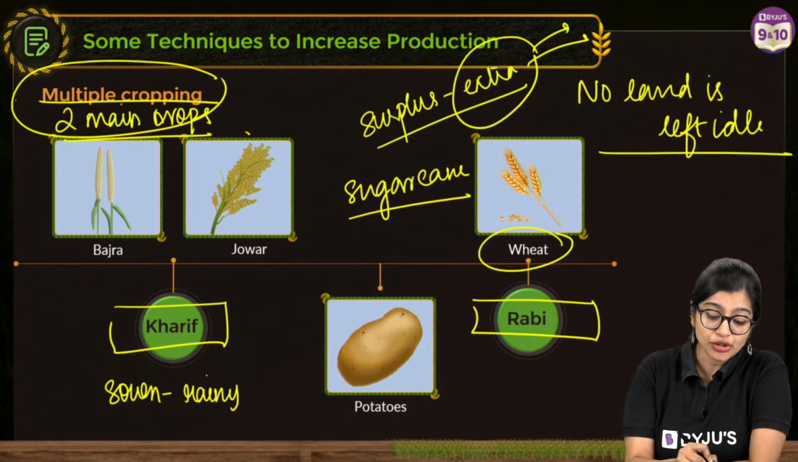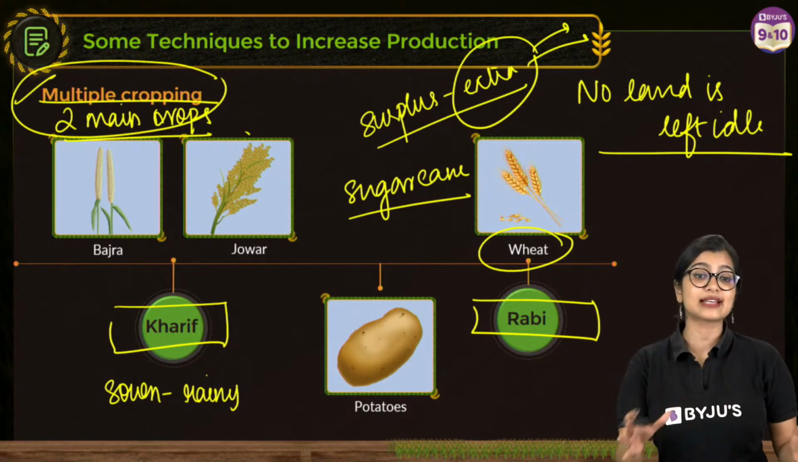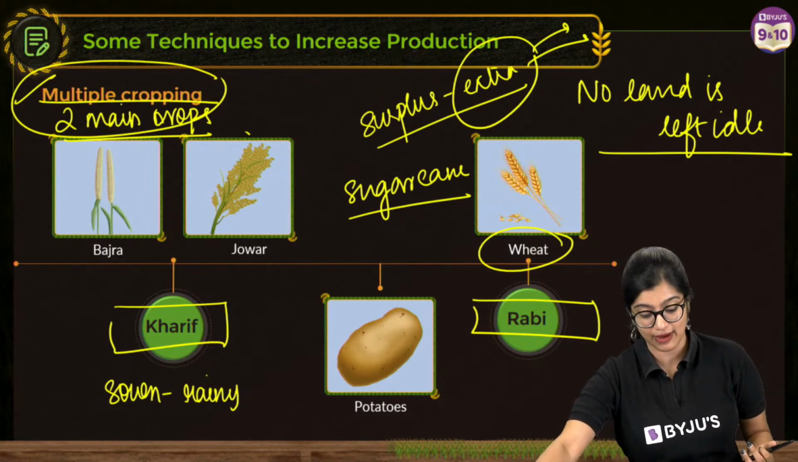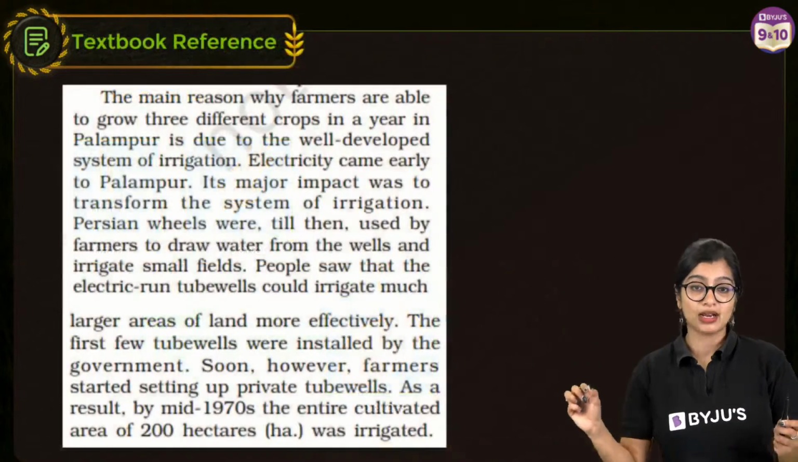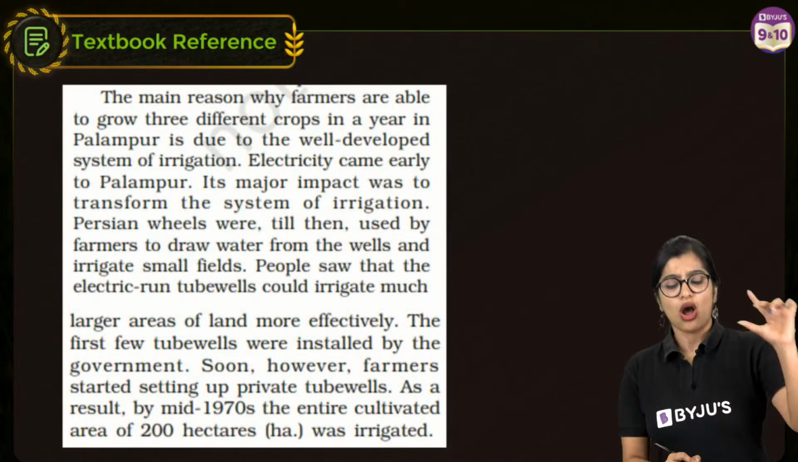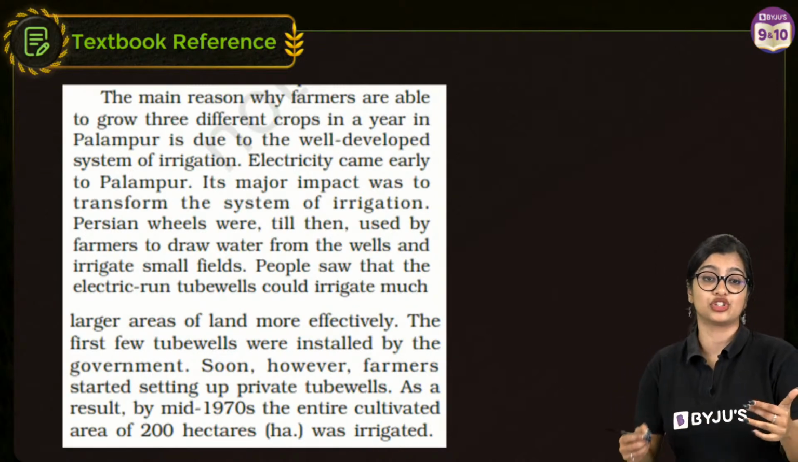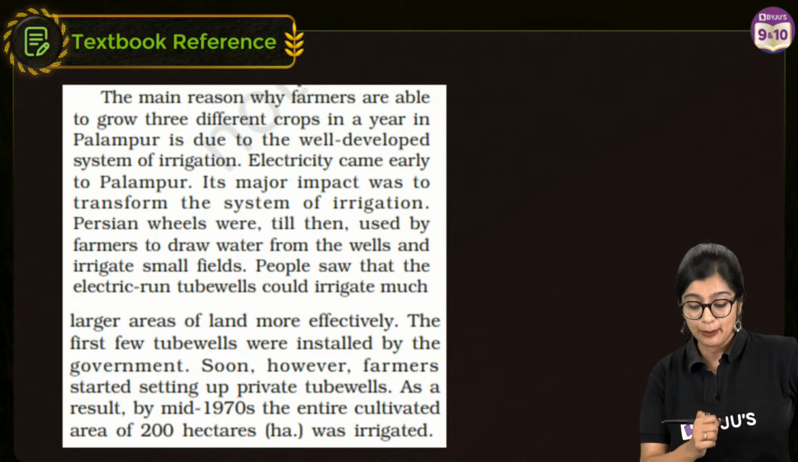But if they want to do multiple cropping, there are various other conditions that they need to satisfy. So for this, I'm going to go back a little bit to your textbook. If they want to achieve multiple cropping and they are successful in achieving it, how are they able to do it?